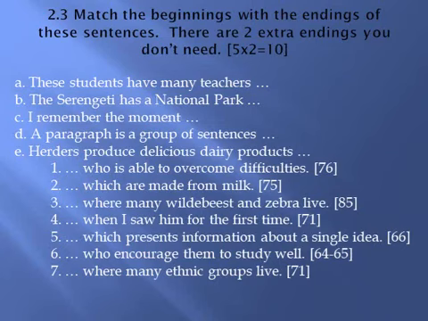Let's look at A. These students have many teachers. People. Who is able to overcome difficulties, or who encourage them to study well? Who encourage? Who is? Teachers is plural, so number 6 is the correct answer.